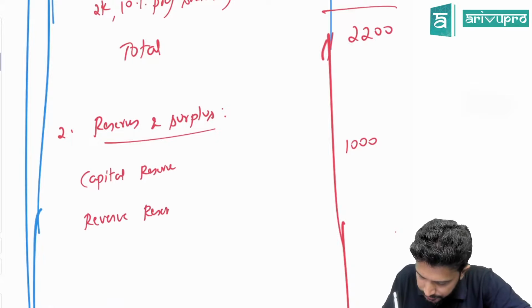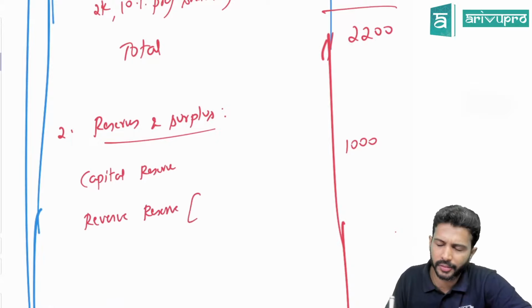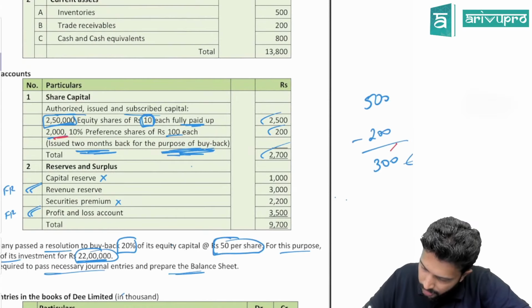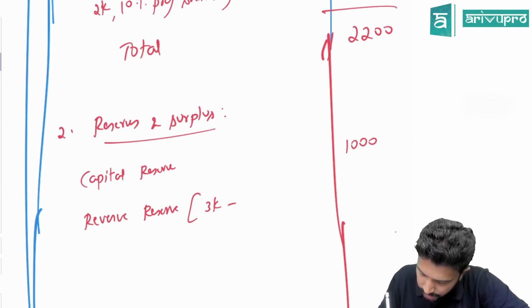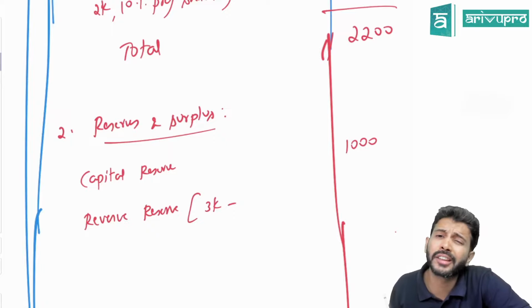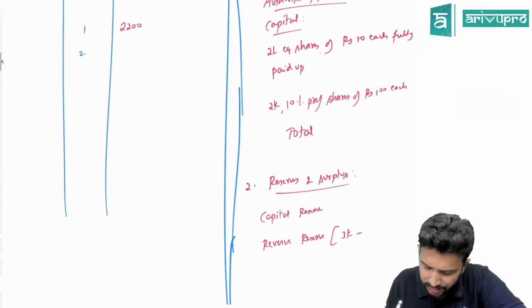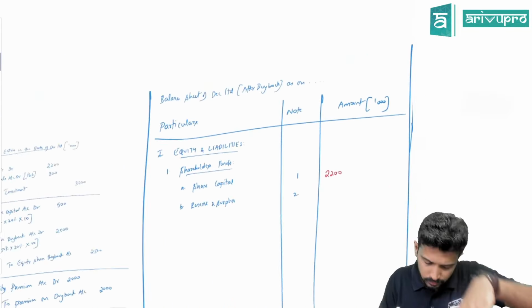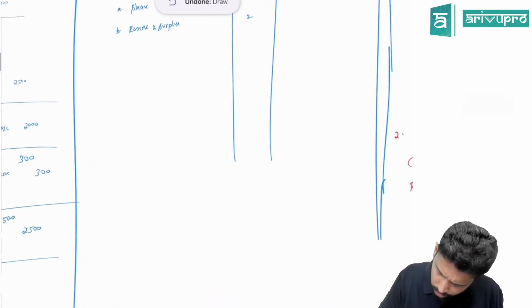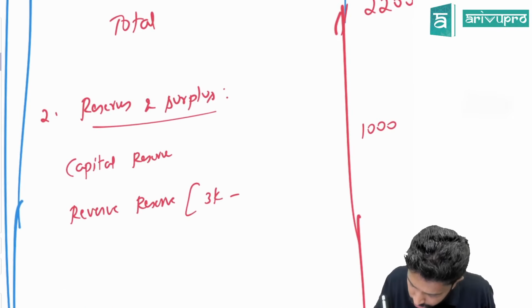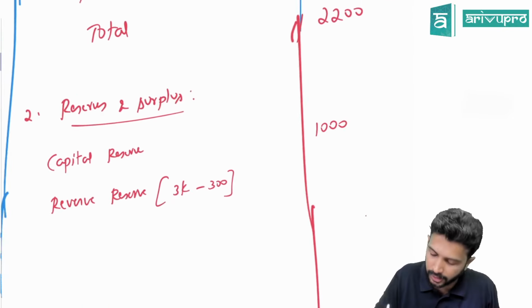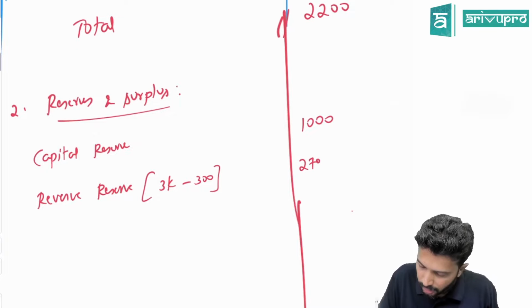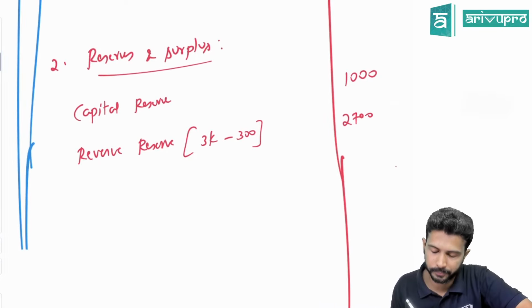Okay. After capital reserve, what is that? Revenue reserve. How much is the revenue reserve given in the question? 3000. Did you utilize revenue reserve for anything? Yes. Using revenue reserve only you created CRR. So your revenue reserve you debited, meaning its balance has got reduced by 300. So that means its balance will not be 3000. From 3000 it will reduce by 300 and it will become 2700.